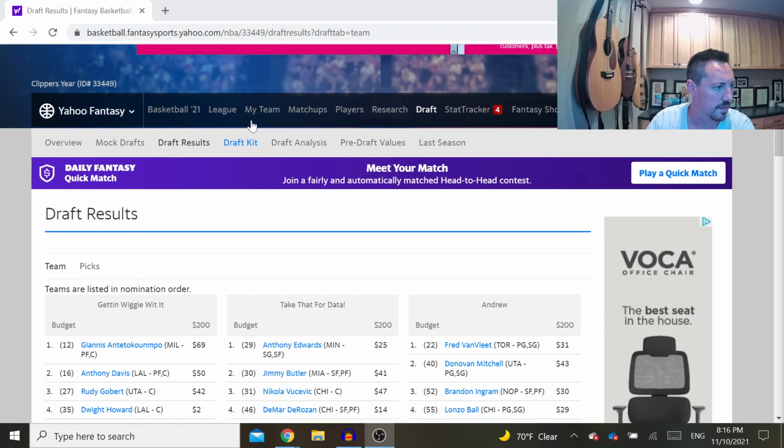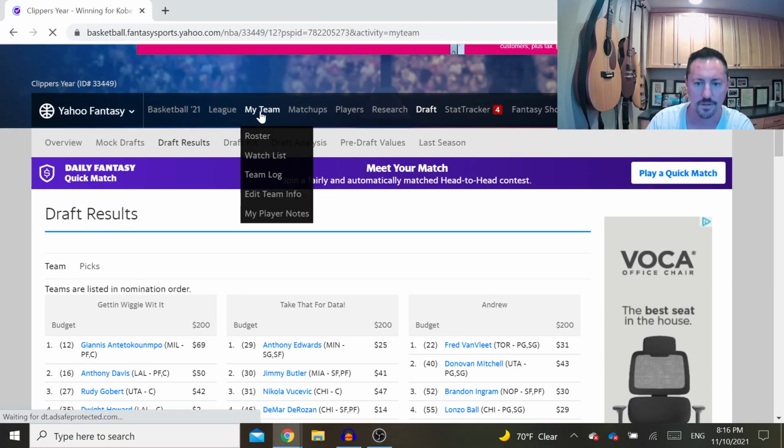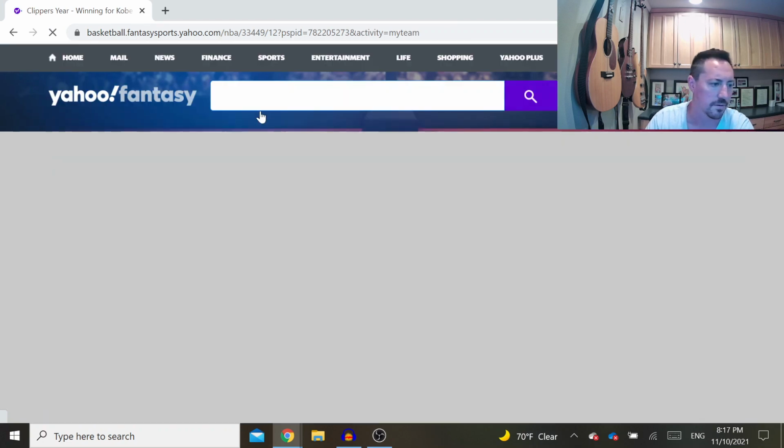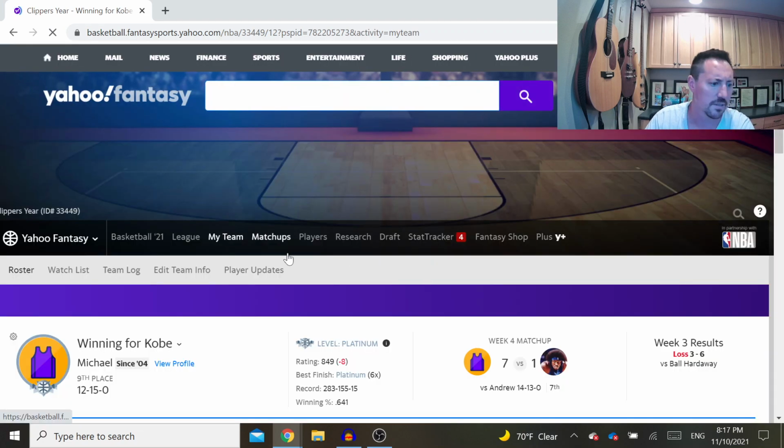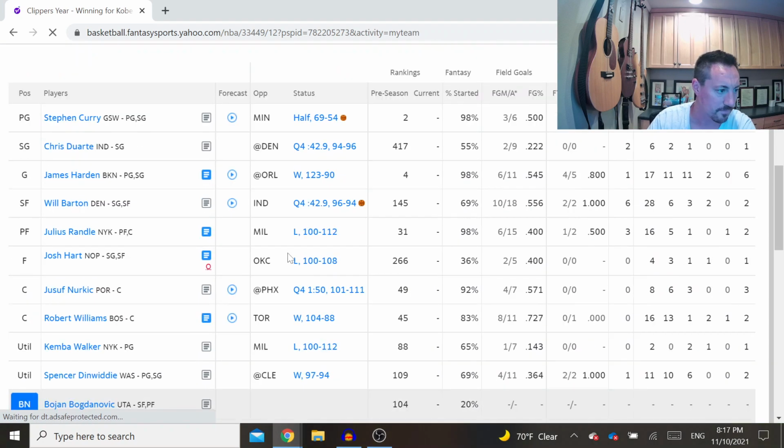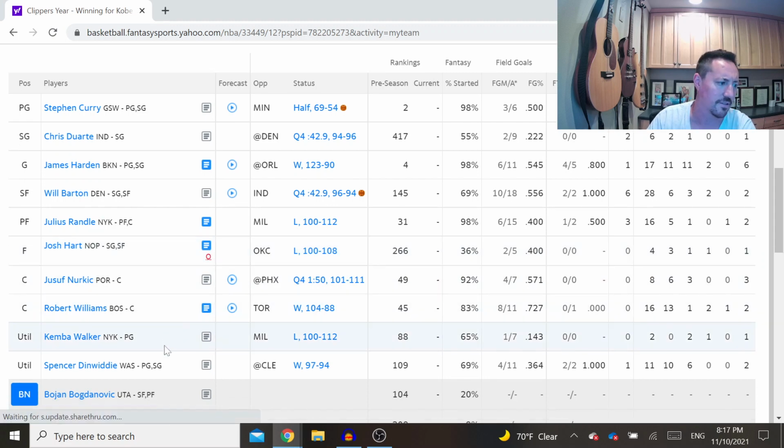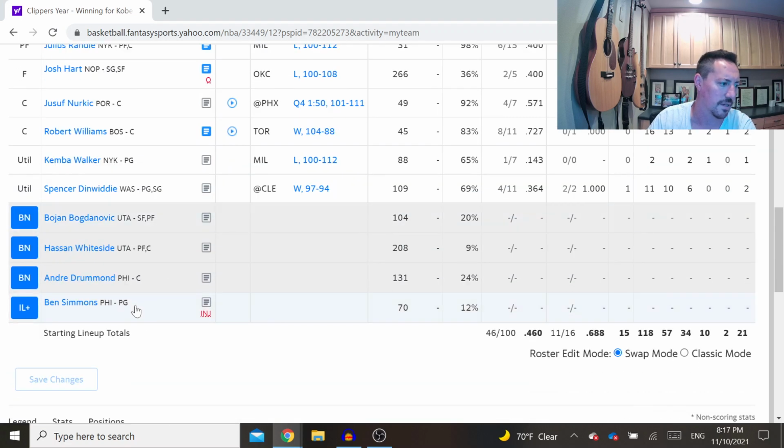So my team as of today, and this is a live look at how my team's going. There's still some games going on. It's doing okay. So I've added Will Barton. I've added Josh Hart, who got ejected today and got me hardly anything. Kemba Walker I got in the trade, and Ben Simmons I got in the trade. I picked up Drummond and Whiteside off of waivers.